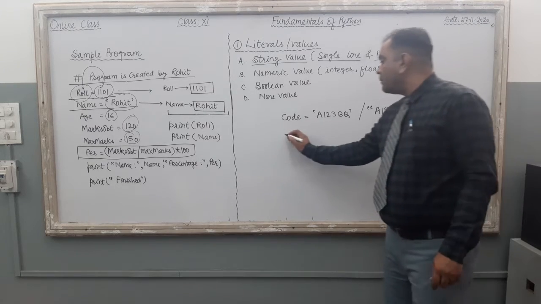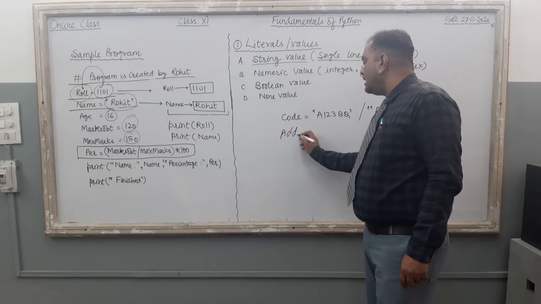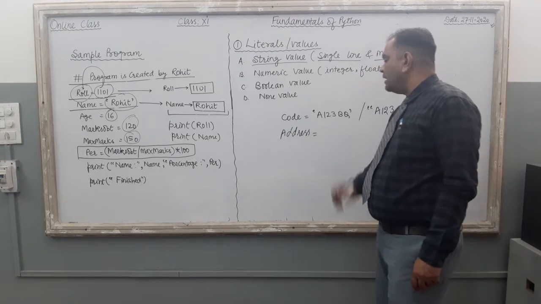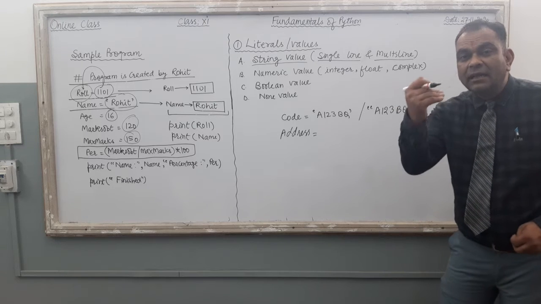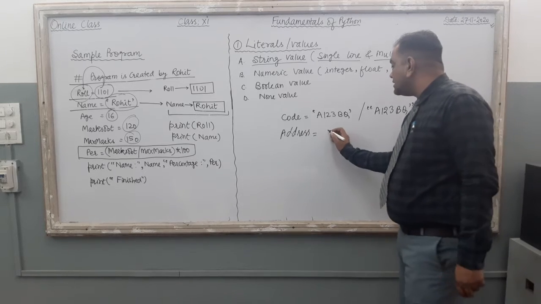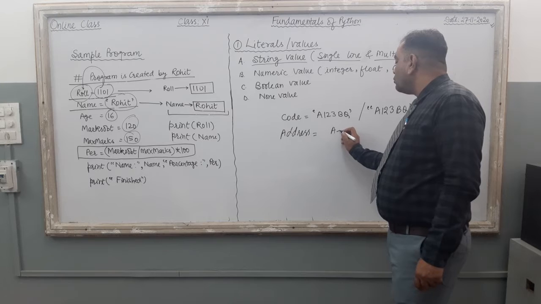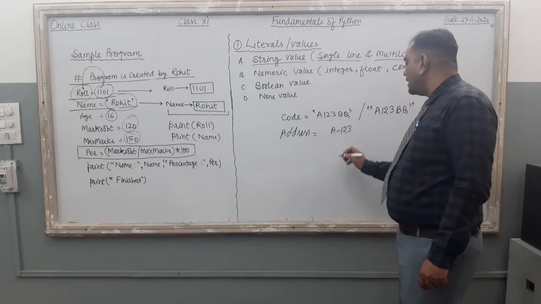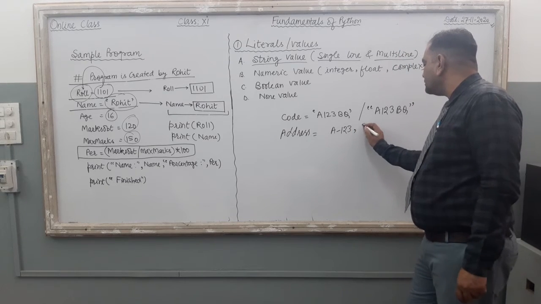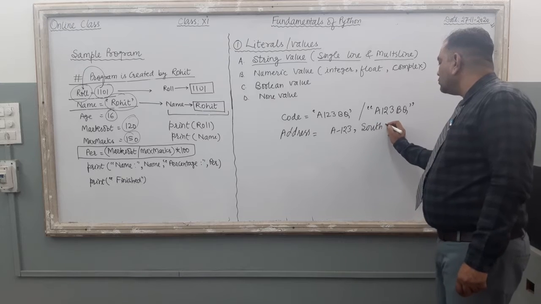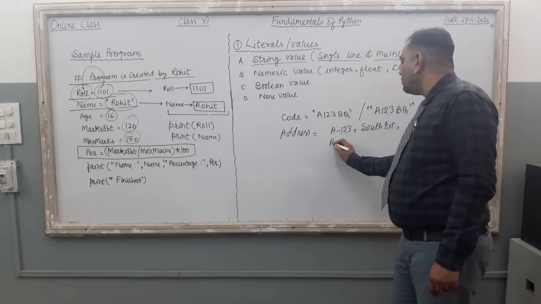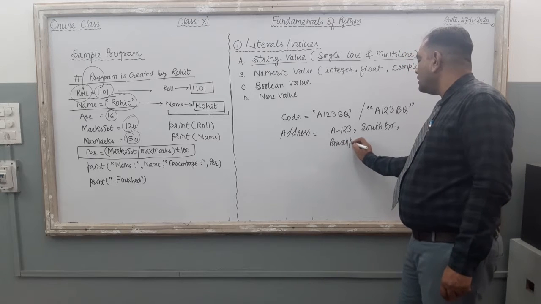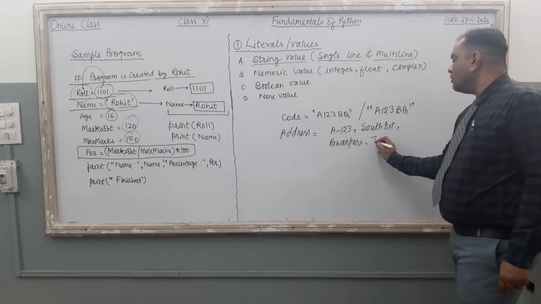Now, what will happen if you write the address of a student, and the address crosses the single line limit and runs to 2 or 3 lines? Just say this one: A123, comma, South Extension, then comma, Pawanpuri, then comma, Jaipur.